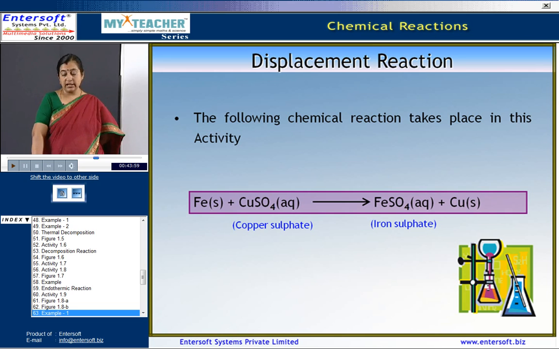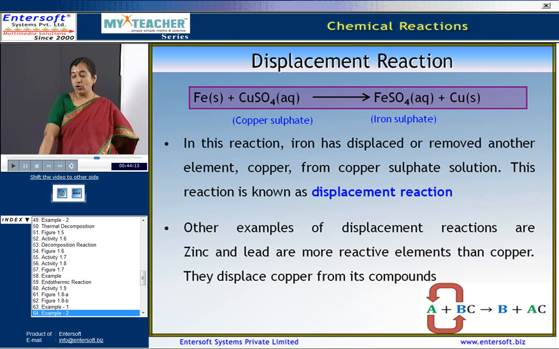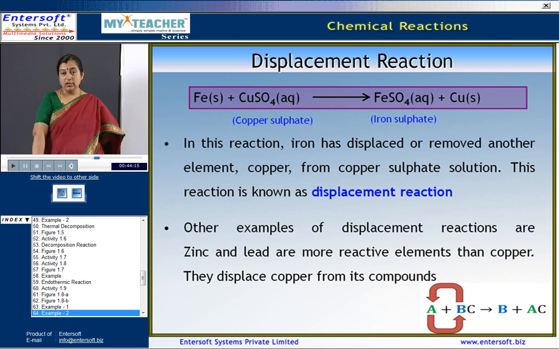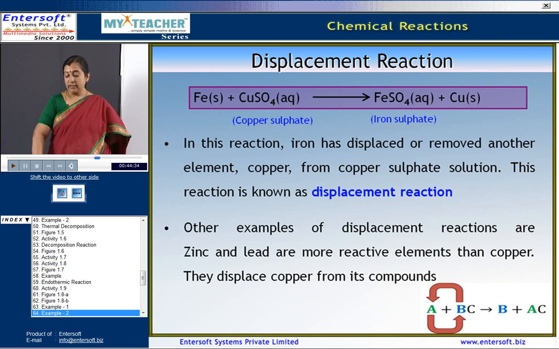Iron reacts with aqueous copper sulphate solution to give rise to ferrous sulphate plus copper. Here, iron has displaced or removed another element, copper, from the copper sulphate solution. This reaction is known as a displacement reaction. Other examples of displacement reactions: zinc and lead are more reactive elements than copper. They displace copper from its compounds.